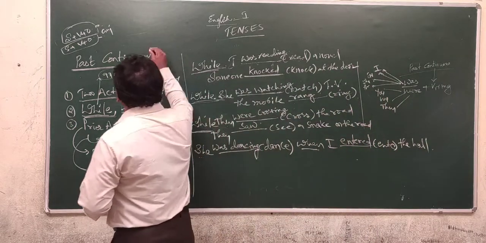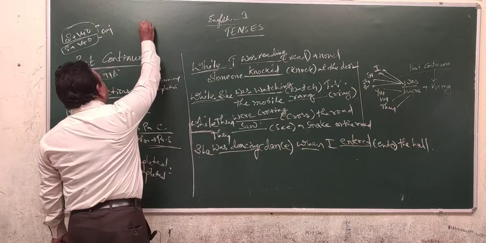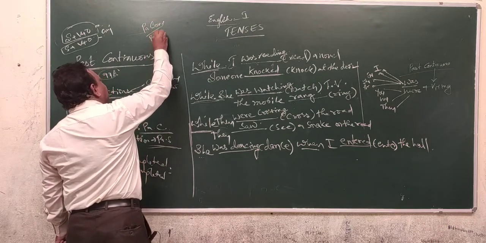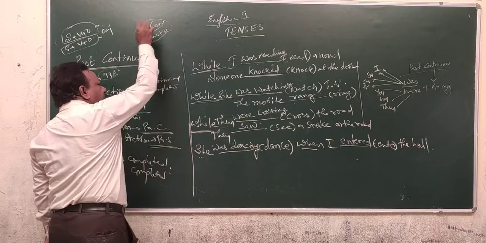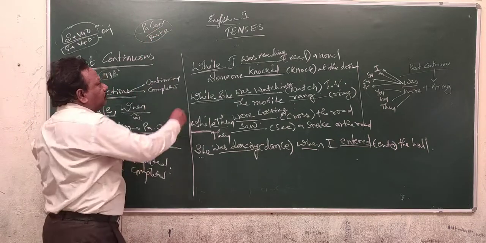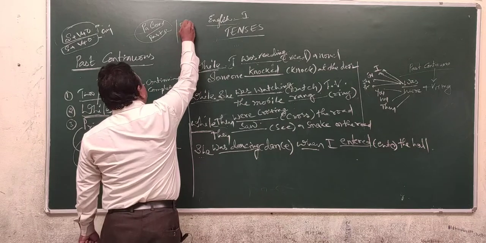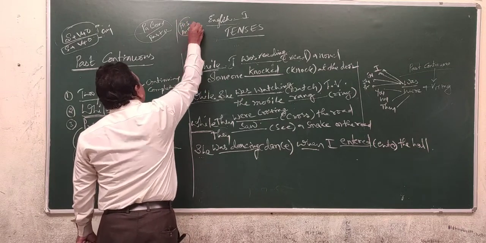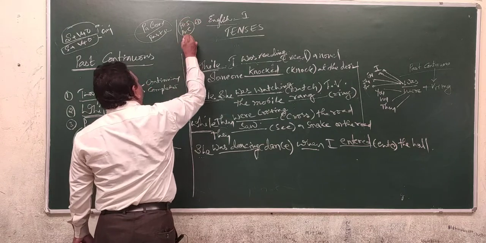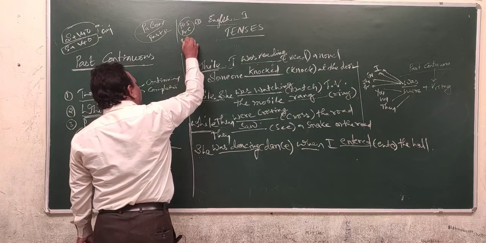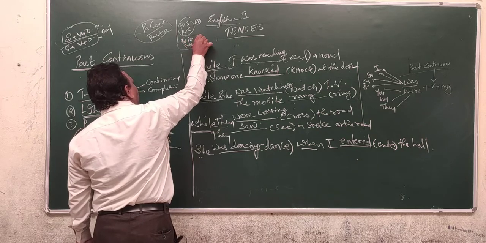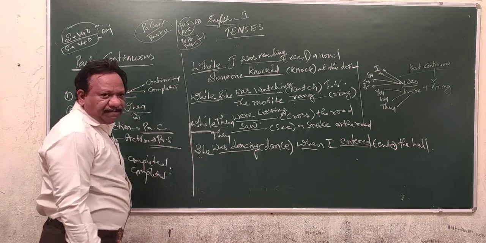In your IP exam, you may get 1 mark related to the past continuous usage and past perfect usage. Say generally, most of the time, from the present simple usage, from the present continuous usage, you are going to get 1 mark. From the present perfect usage, present perfect continuous usage, you are going to get 1 mark.